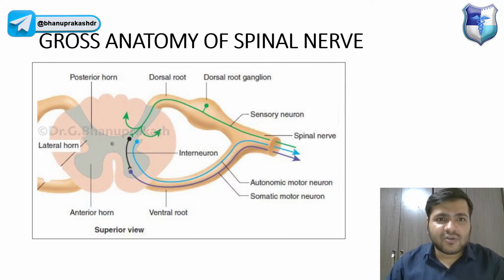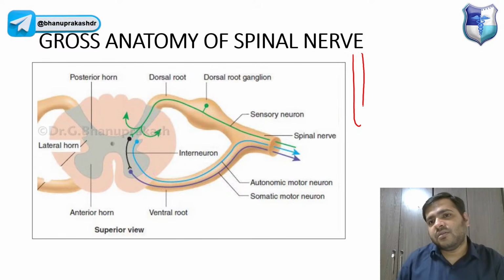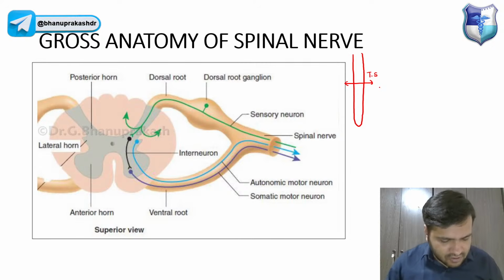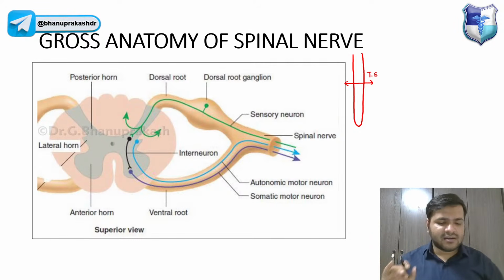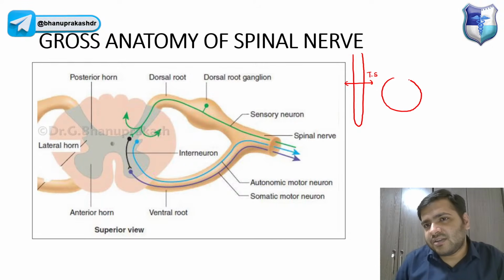Now, when we see the gross anatomy of the spinal cord, let us suppose that this is the spinal cord. I'm cutting the spinal cord like this, taking a transverse section of the spinal cord over here. I will be discussing the transverse section in detail.